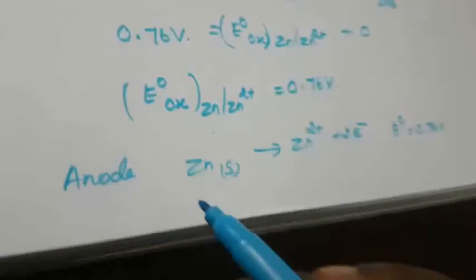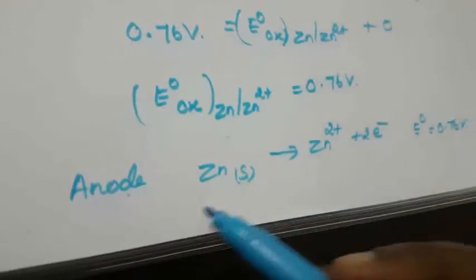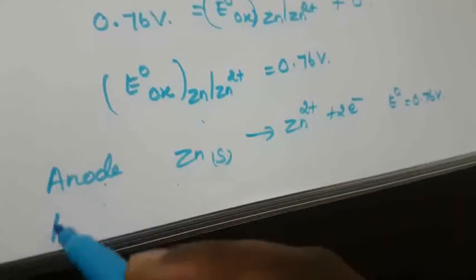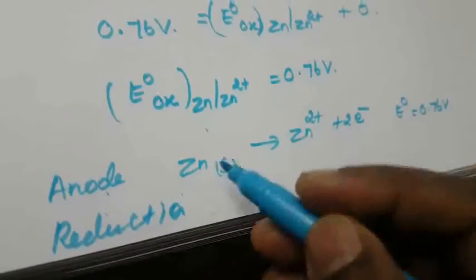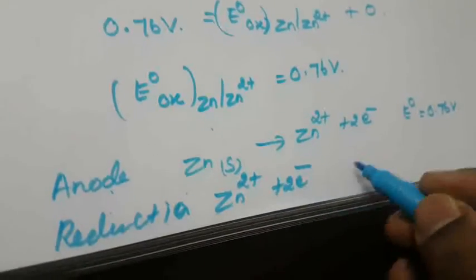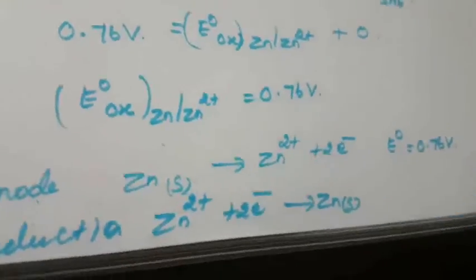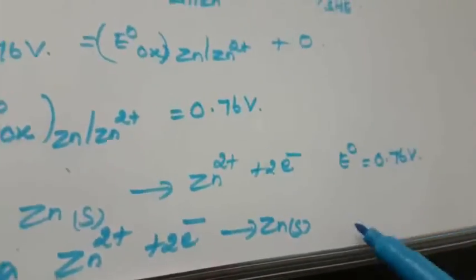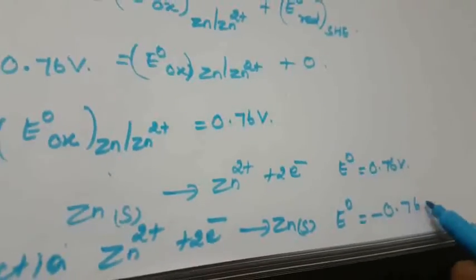Okay, in the reduction potential, what will happen? This is the anode, where oxidation takes place. What is reduction? The equation will be reversed. So what is the reduction potential? This is oxidation. What is reduction? The reaction will be reversed: Zn 2 plus plus 2 electrons gives Zn solid. So here, suppose you are reversing that equation, you reverse the sign also. E0 value is equal to minus 0.76 volt.